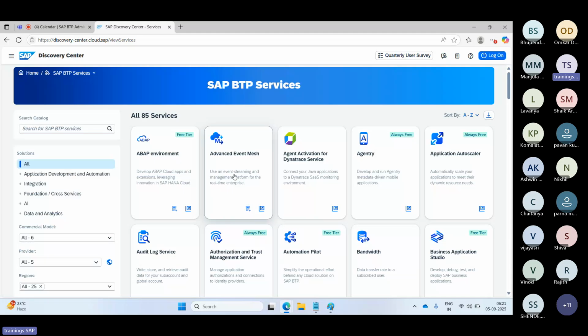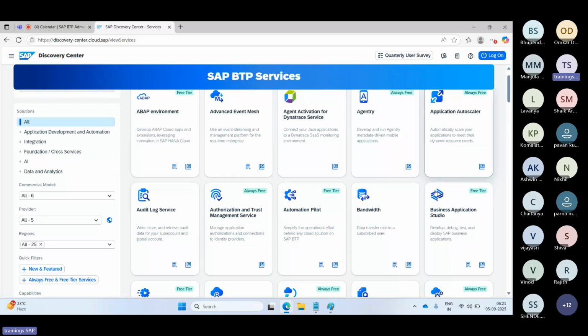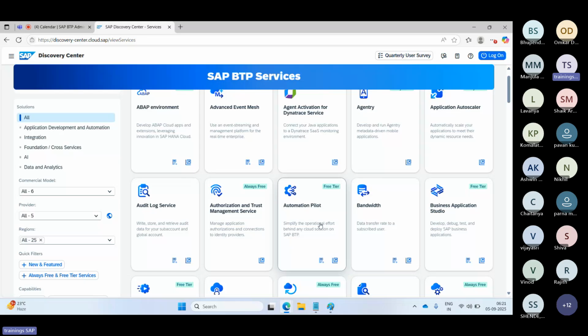Paid version means we have types of accounts. In the types of accounts, these versions are available, and you can see always free means it's 100% free. There are no charges for these applications. This auto scaler, automation pilots. So you can see the always free tag here, right?